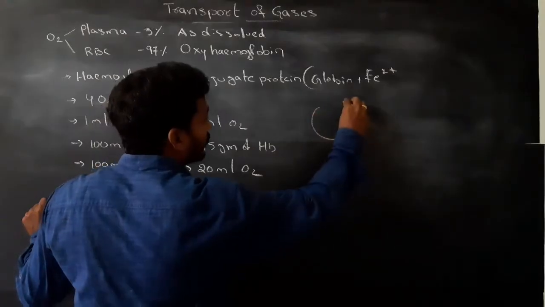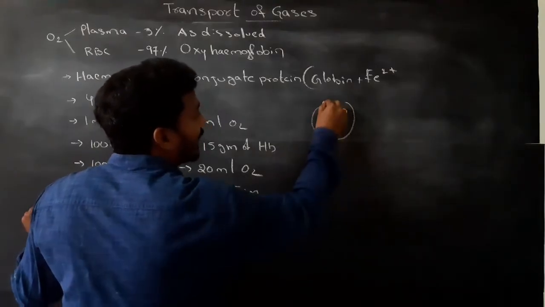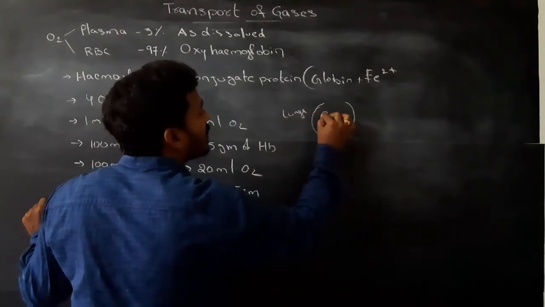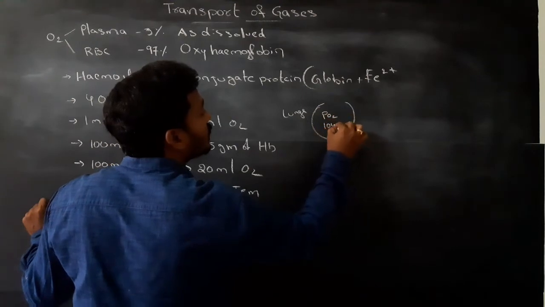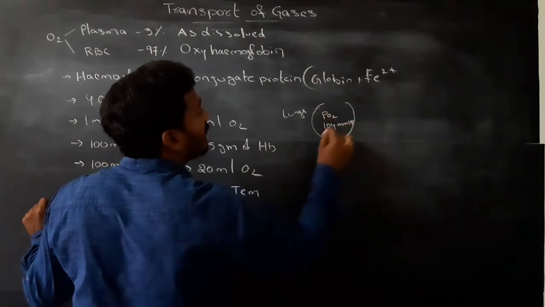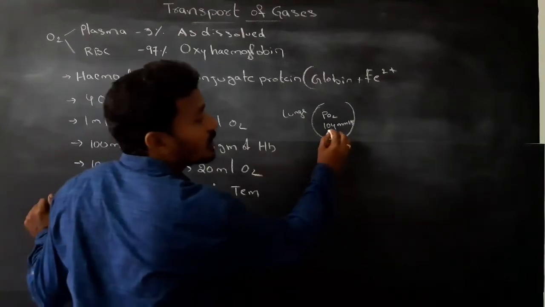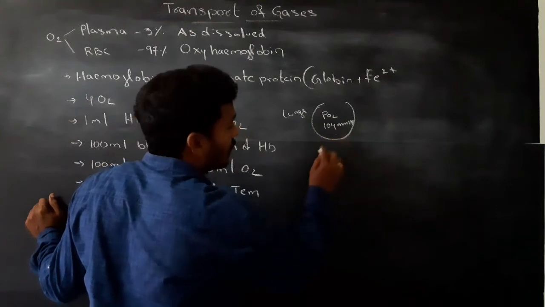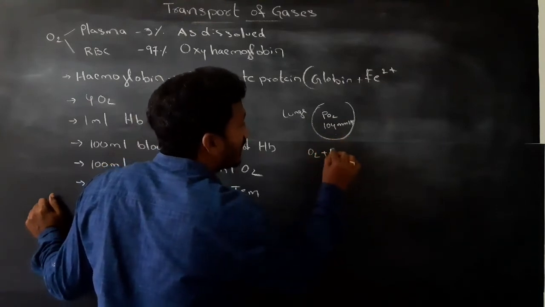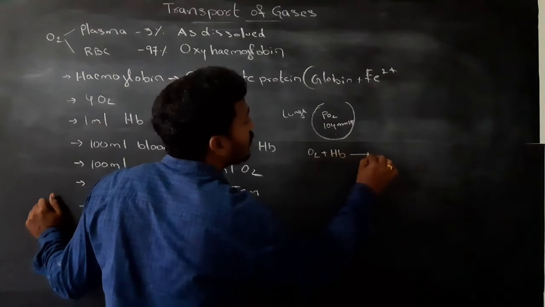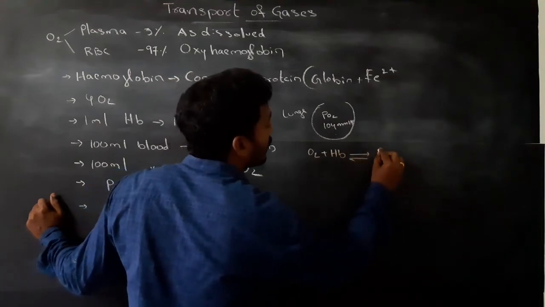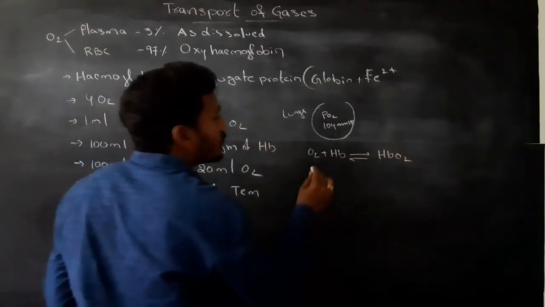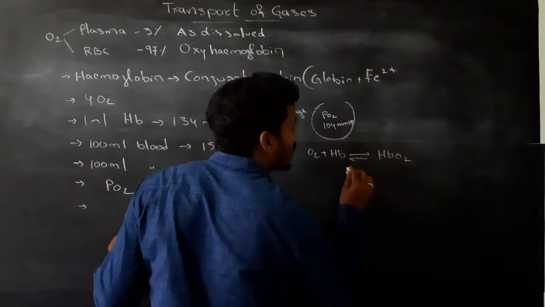In lungs, the partial pressure of O2 is high. So, oxygen binds with hemoglobin to form oxyhemoglobin. This process is called oxygenation.